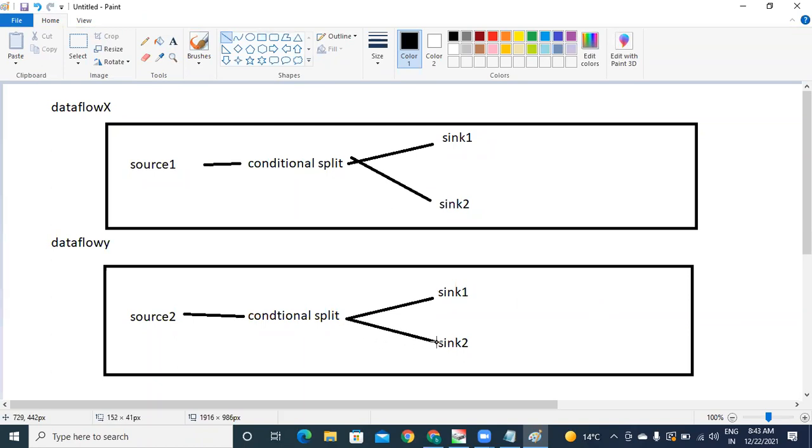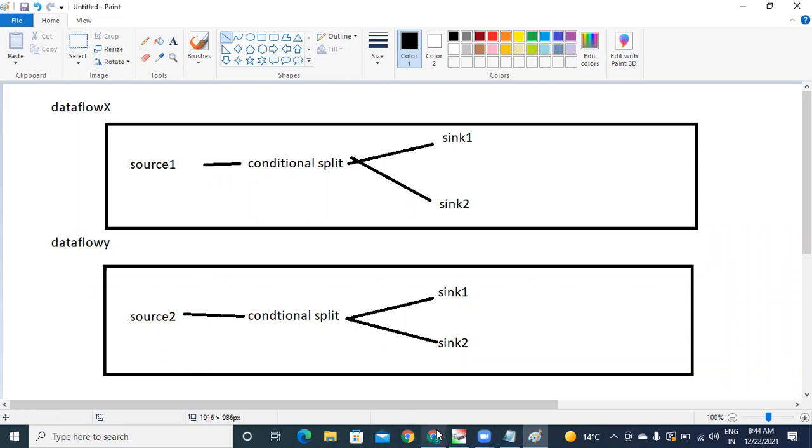The same thing here. Now, this is not a pipeline, just a data flow. We have created only data flows. You have not yet created a pipeline. Two separate data flows. Got it.